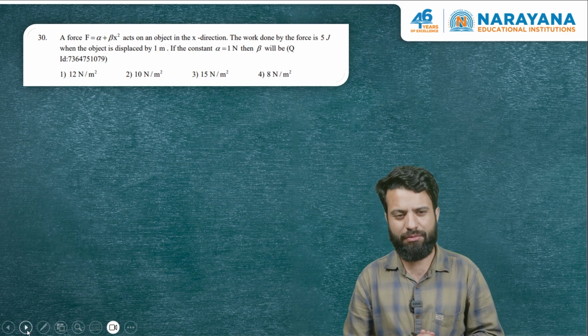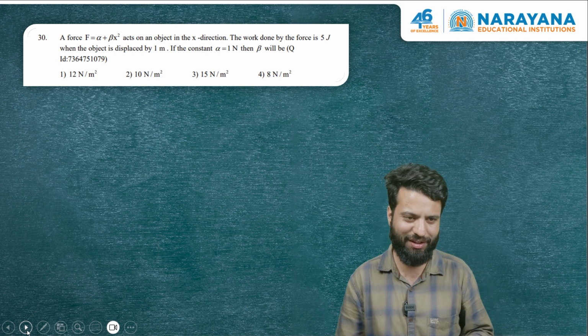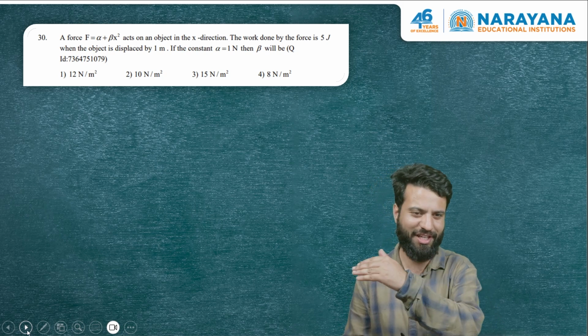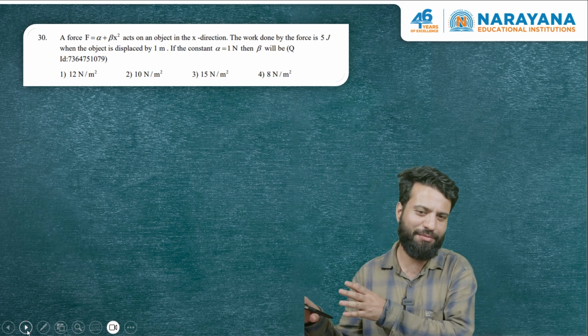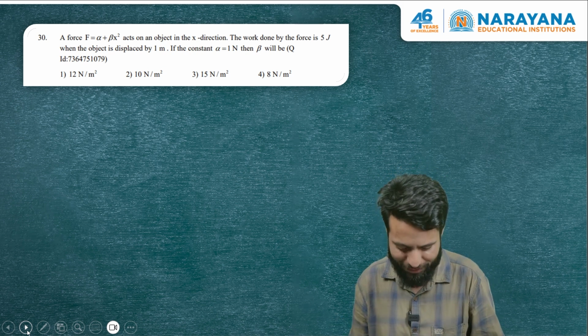Now this question is from work, power, energy, a very basic question, basically just based on the definition of work. What is work? There is a force acting on the object. It is acting in x direction, so it's going to displace the object in x direction. We are given the total work done. I believe we have to find the value of beta.